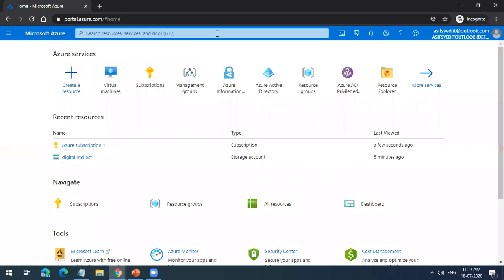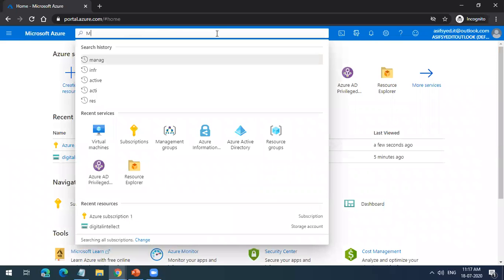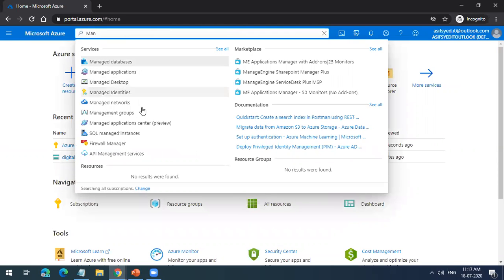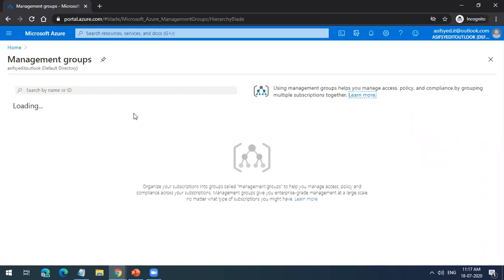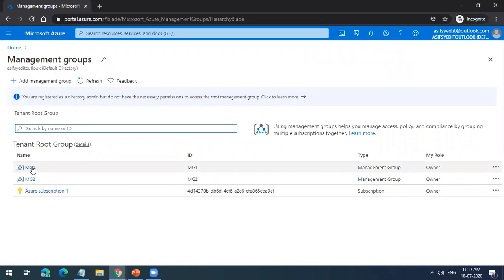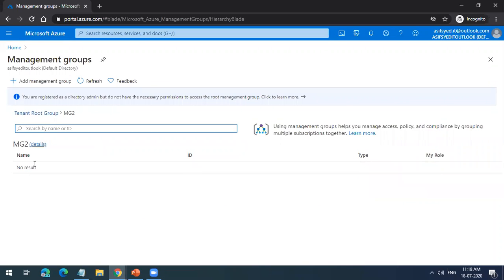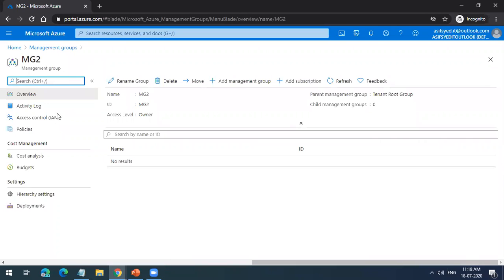If you go to your Azure portal, you can search for management group here, and you will see management groups. You can see I have created 2 management groups, management group 1 and management group 2. In management group 2, I have assigned my subscription. If I go inside management 2 and click details, you can see I have this management group name 2. My parent is the tenant root, the root directory we spoke about. Under this root, we have this management 2.